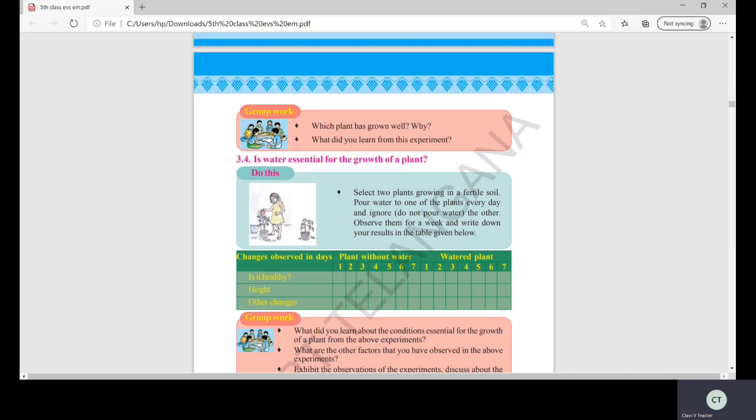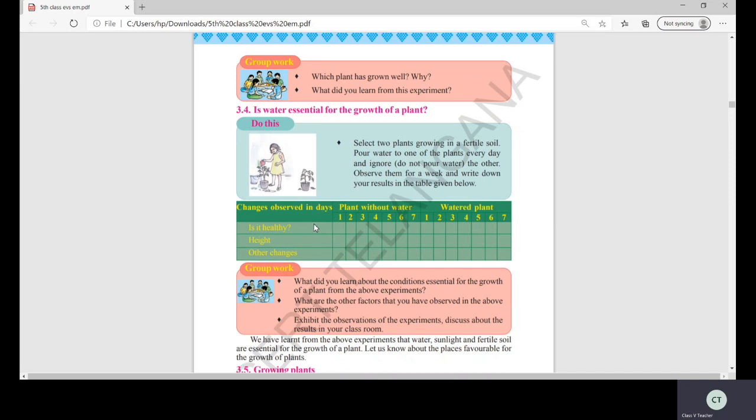What will happen, children? You can see in the picture the plant which you pour the water on has grown very nicely and it is so healthy. Can you see this spot here? Yes, it has dried up. The plant has dried up. So from this experiment, what have you learned? The plant needs sunlight, the plant needs fertile soil, and the plant needs water too.